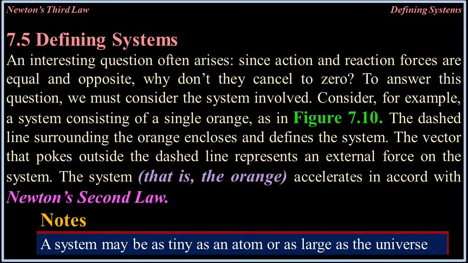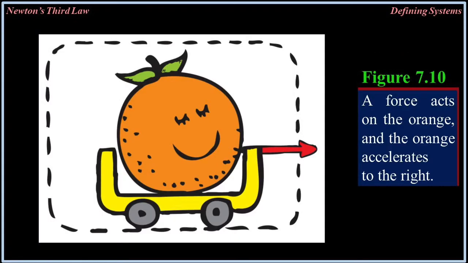Note, a system may be as tiny as an atom or as large as the universe. Figure 7.10. A force is exerted on the orange, and the orange accelerates to the right. So that's the system. Everything surrounded by the dotted line is a system.